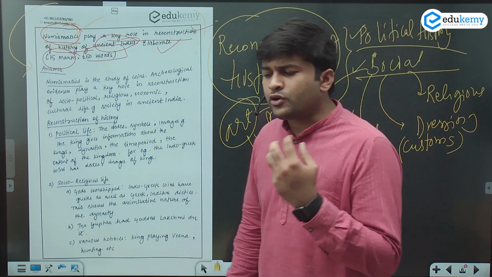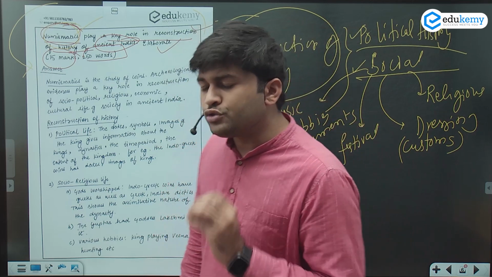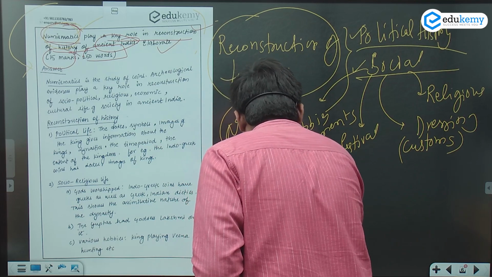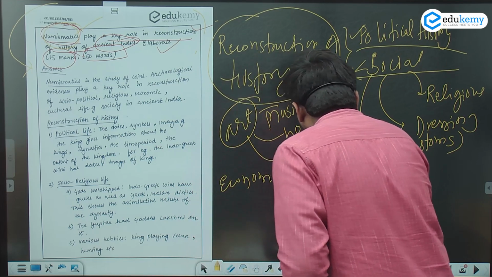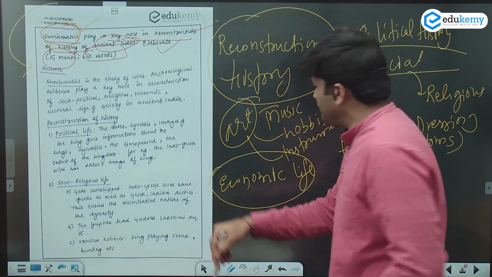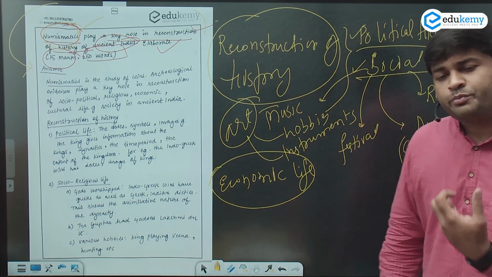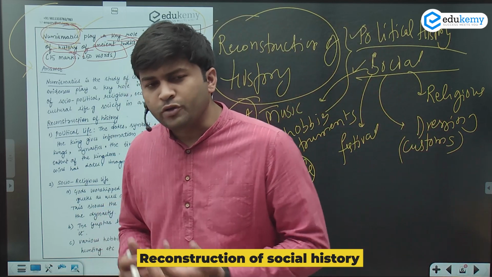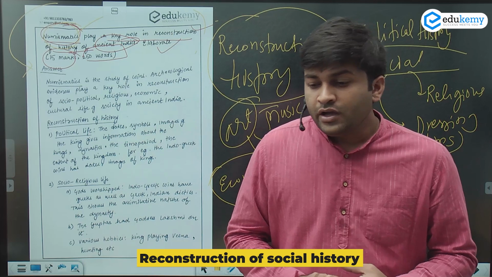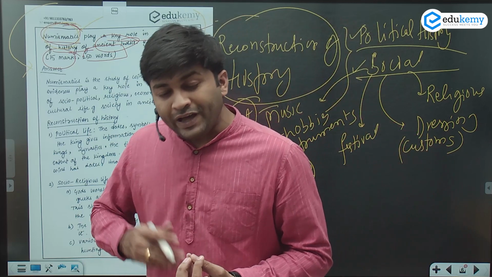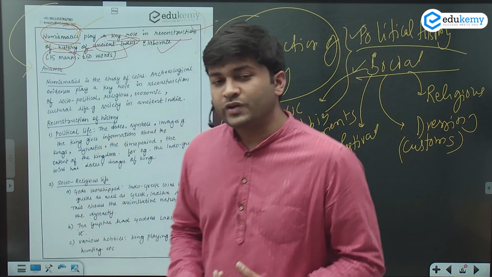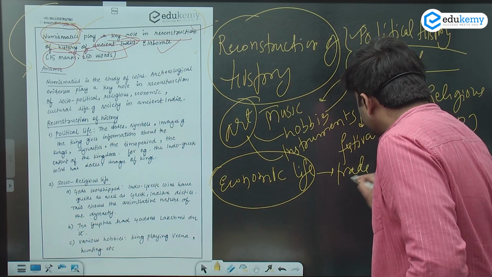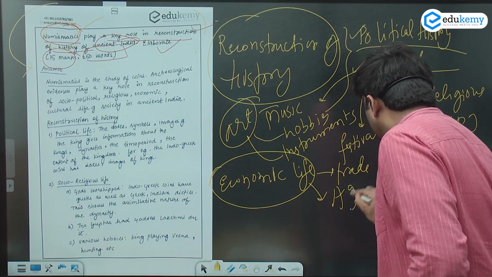Now, also when we talk about the reconstruction, you also mean the economic life of people during that time. Economic life. Now, what do you mean by economic life? How was the trade during that time? What was the occupation of the people during that time? What did they eat? Were there any industries present over there? So, trade element. Was there some kind of agriculture present?